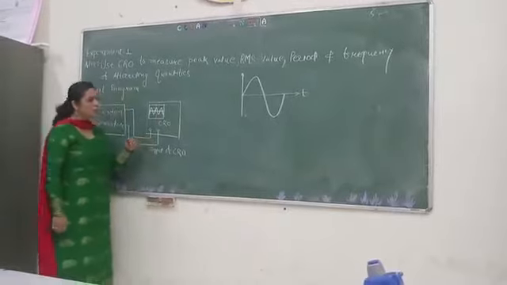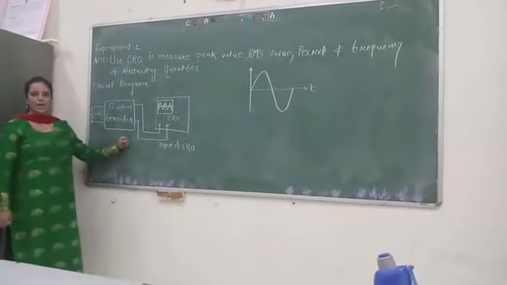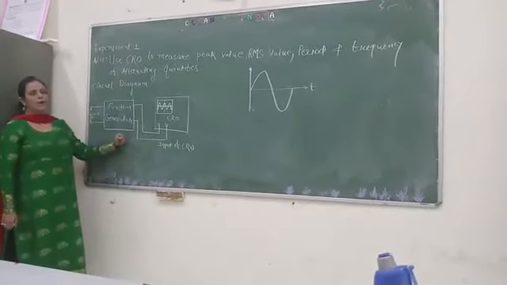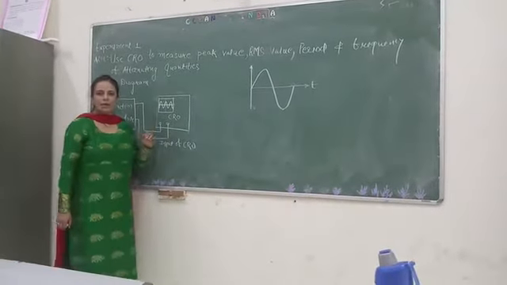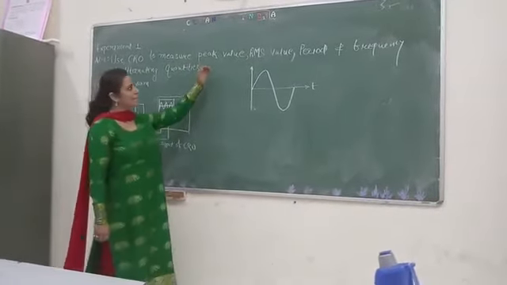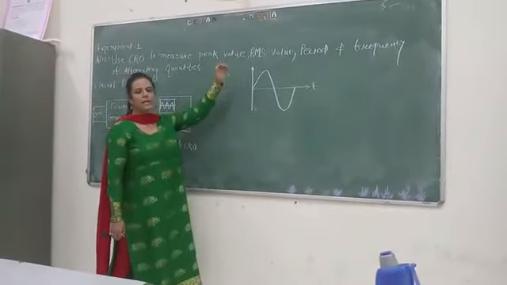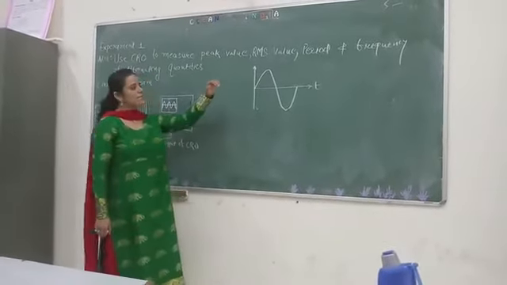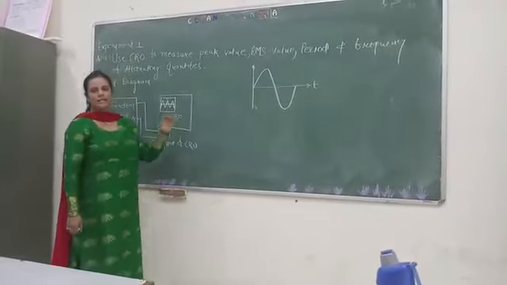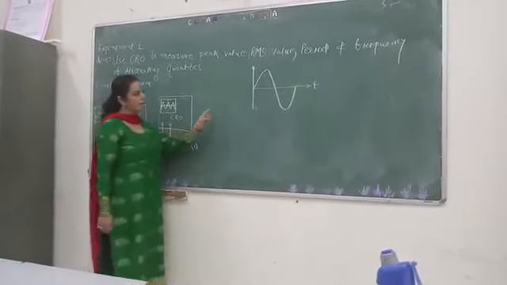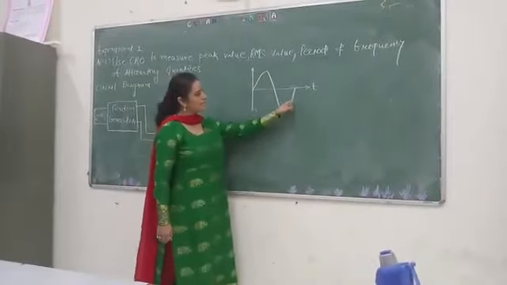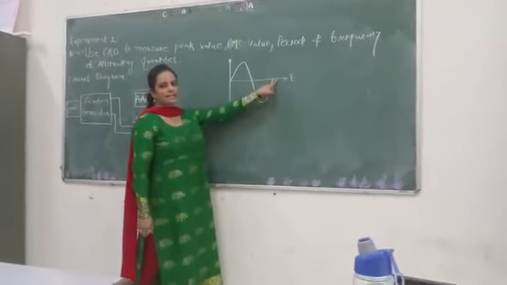Before starting the practical, you should be clear on the basics of the alternating quantities: what is the alternating cycle, what is the peak value, RMS value, period and the frequency. Alternating cycle means the magnitude and the direction change. See here, an alternating waveform is drawn, that is the sine wave.